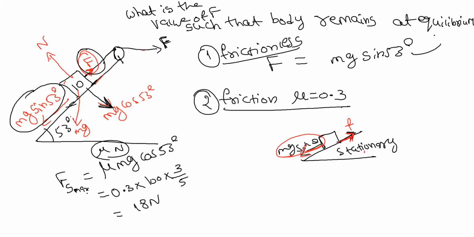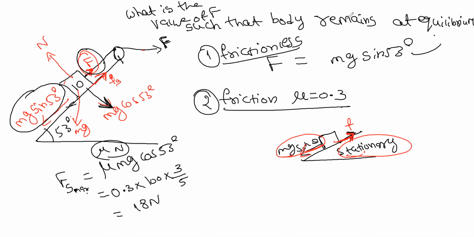Here also the body is stationary. Equilibrium means stationary, right? So the frictional force will act upwards. When the body is moving upwards, then you have to take the friction force in the downward direction. Since it is stationary, you have to take the friction force same as the stationary position, that is upwards. Here also upwards. So this is the frictional force, Fs.